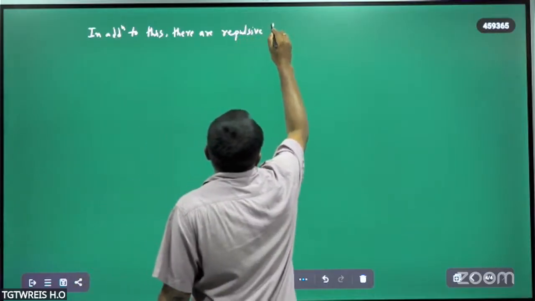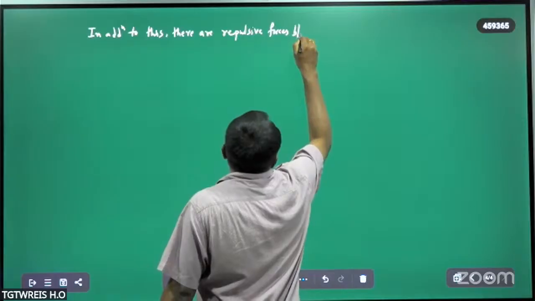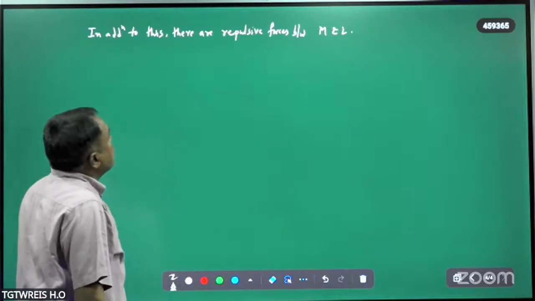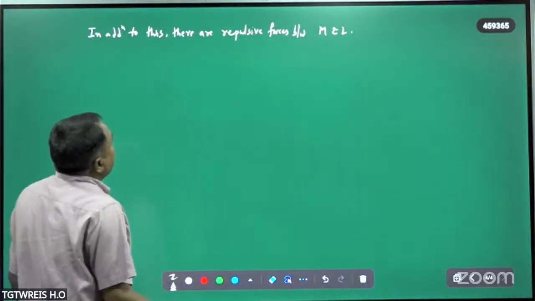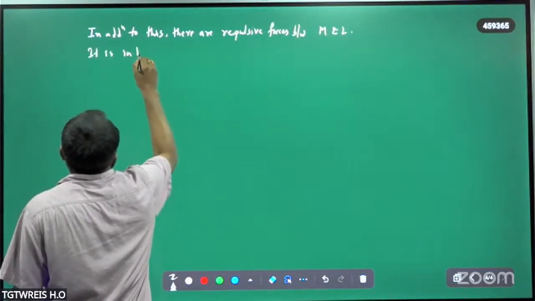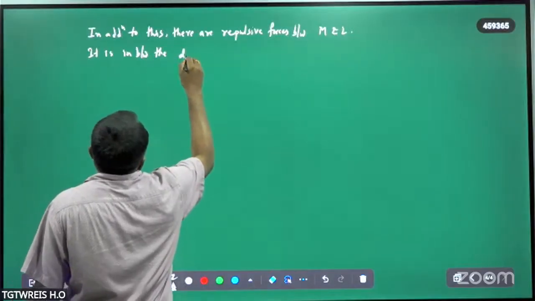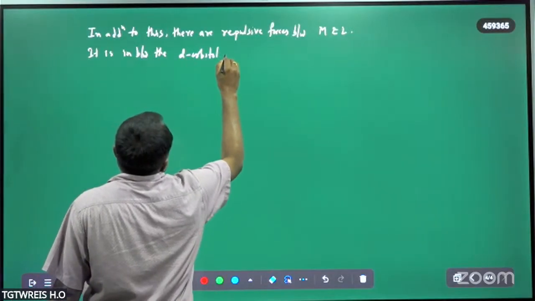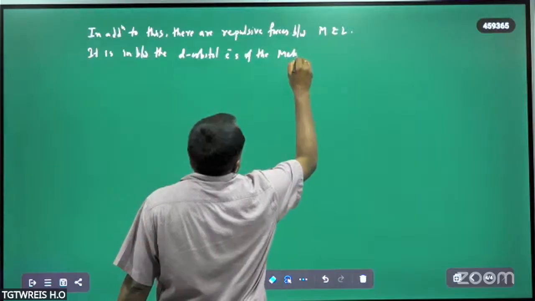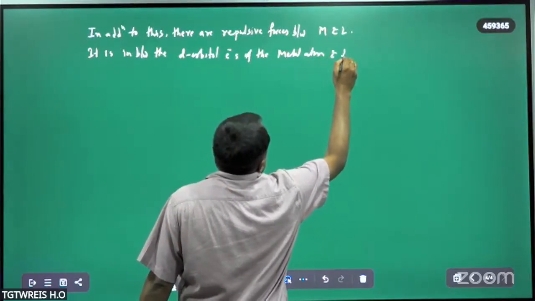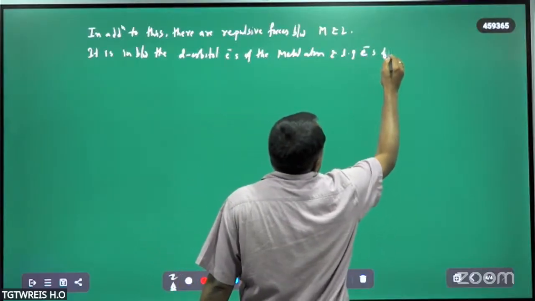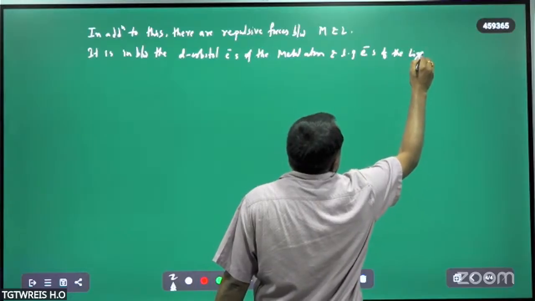Repulsive forces between the metal and ligand. So how are these repulsive forces present between the metal and ligand? It is between the d orbital electrons of the metal atom and the lone pair electrons of the ligand.